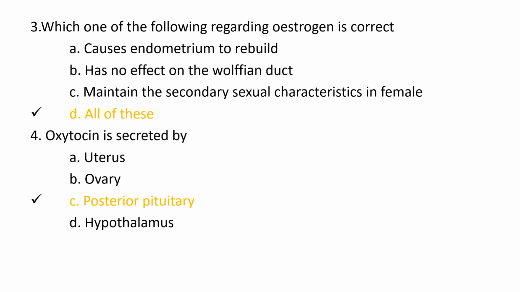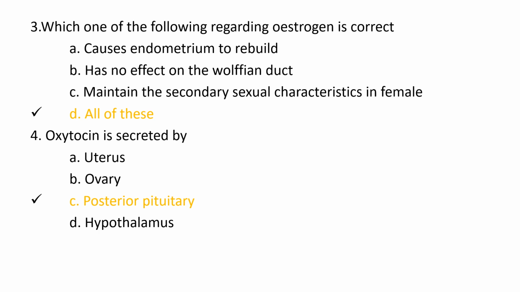Which one of the following regarding estrogen is correct? Option A, causes endometrium to rebuild. B, has no effect on the Wolffian duct. C, maintains the secondary sexual characteristics in female. And option D, all of this. And here the answer is option D, all of this.